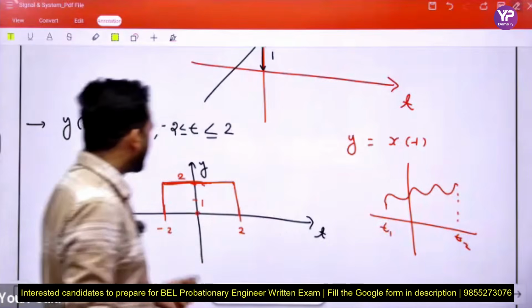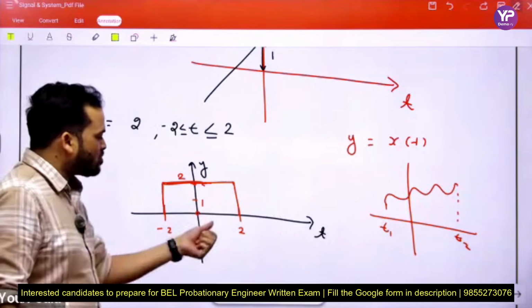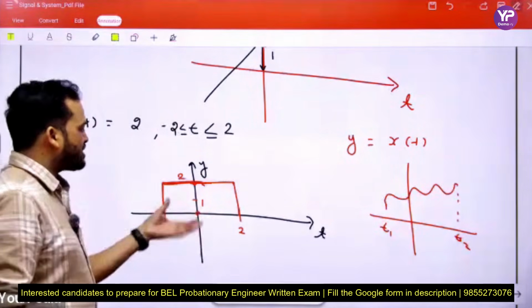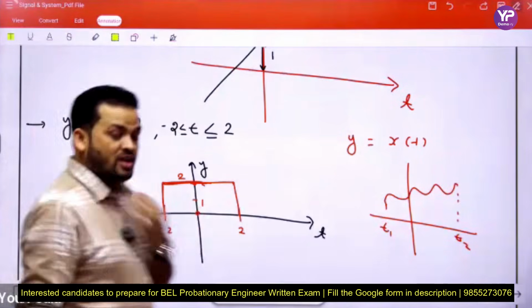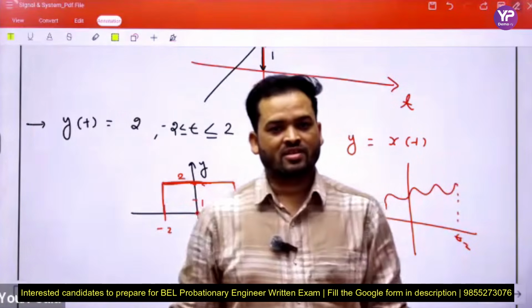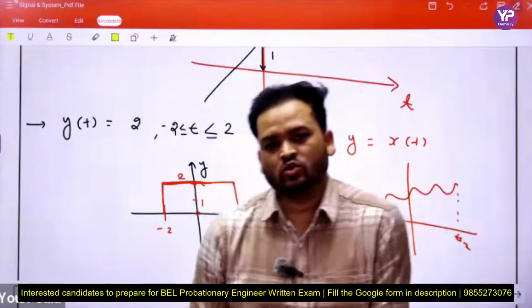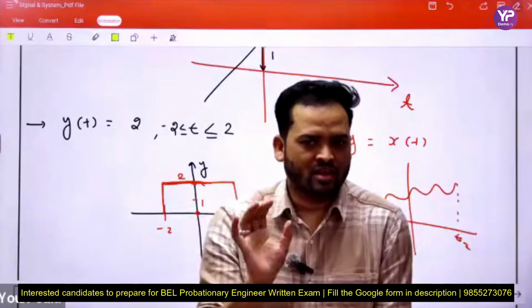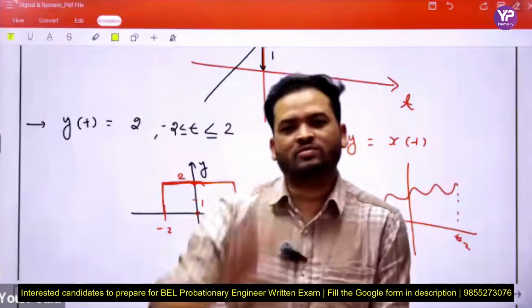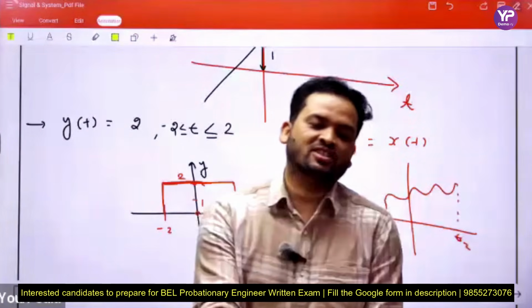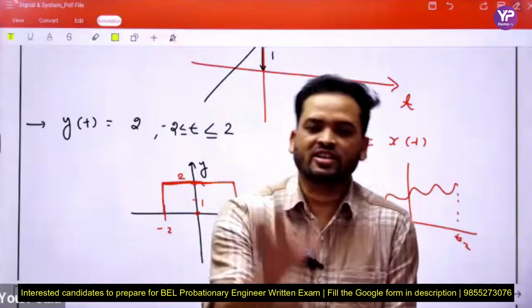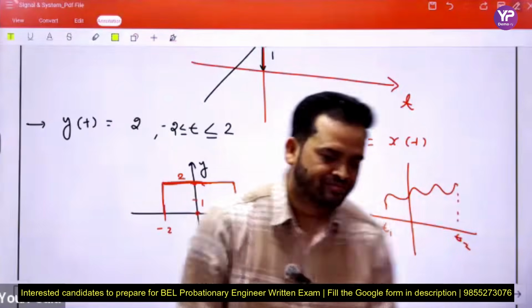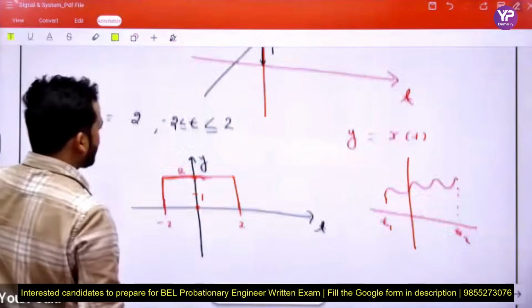Here, between minus 2 and 2, y(t) has some finite value. If a signal has a finite value at any point in the range of time, then this signal is said to be a continuous time signal. Okay beta, see, here we draw some conclusion.